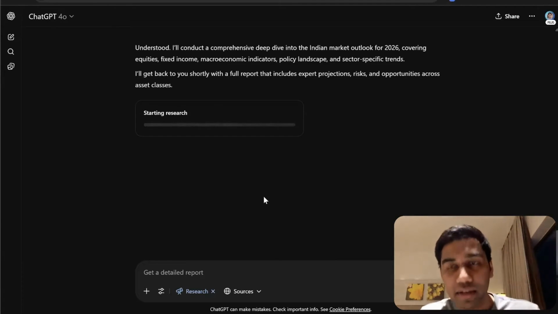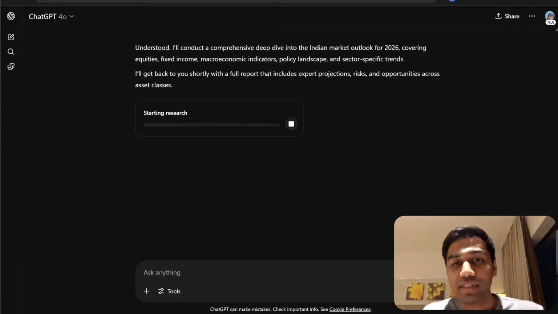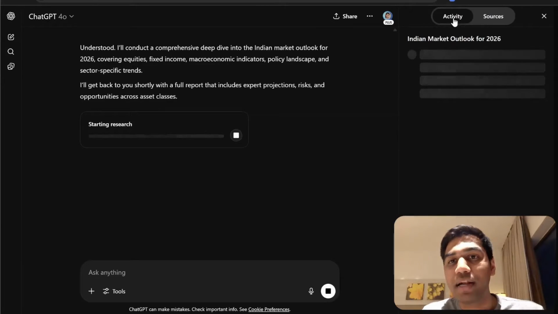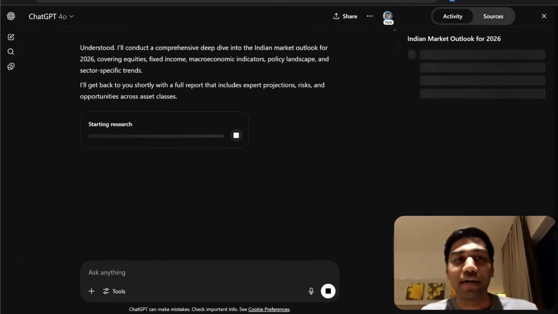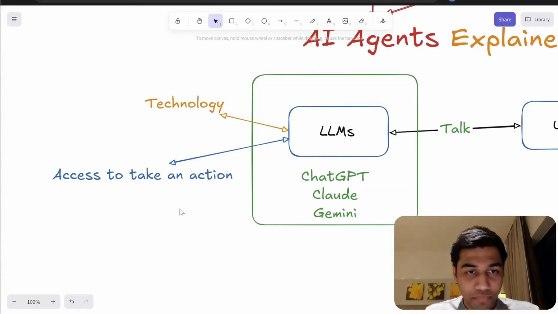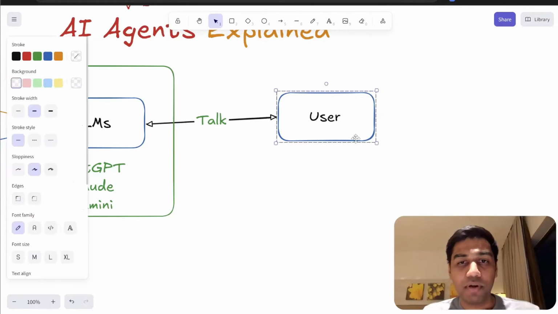It is now starting research and going to do an action on my behalf, because I told it, go ahead and do this. You've seen the web, you've seen this, now go ahead and research. As you can see, it has already started. I can stop the research here, but if I click here, you can see it has automatically started doing something. And that's what we call the doing part of things, the agent activity that it is doing. So very simply, it has access to take an action.